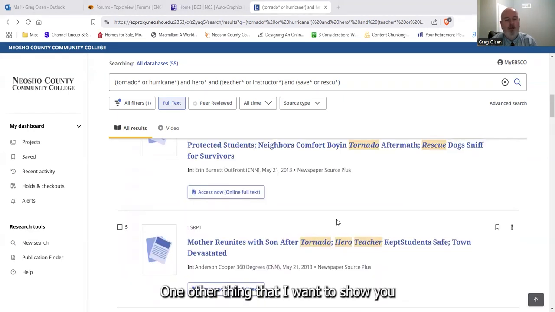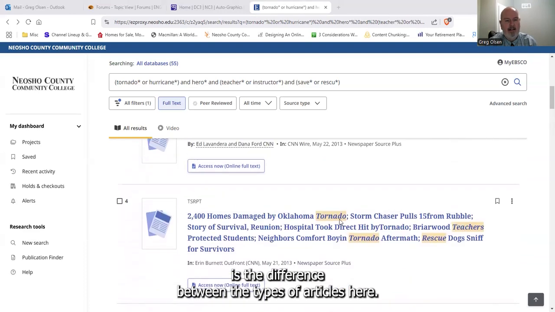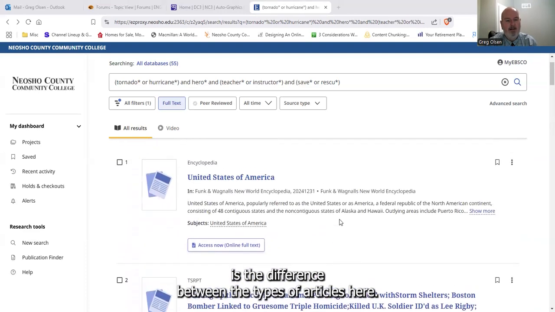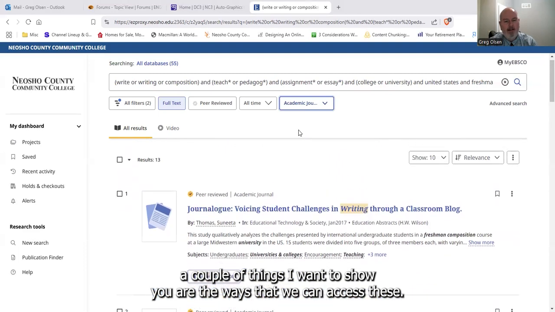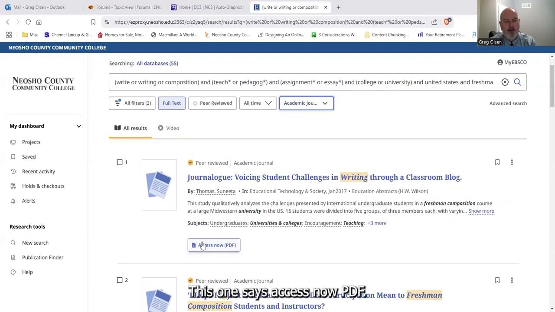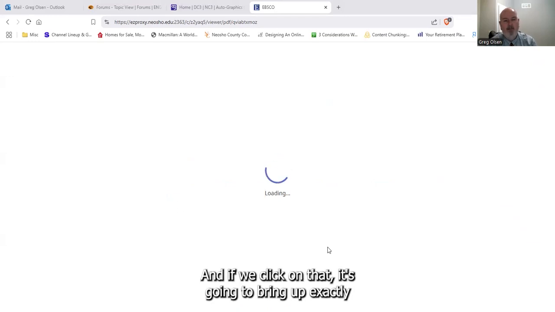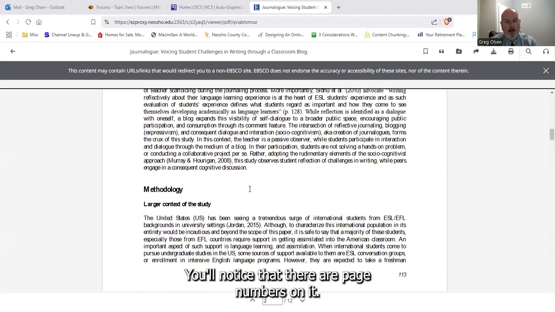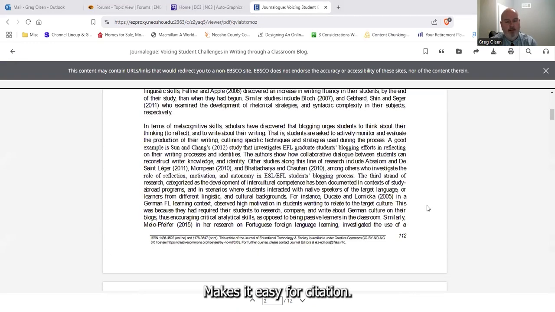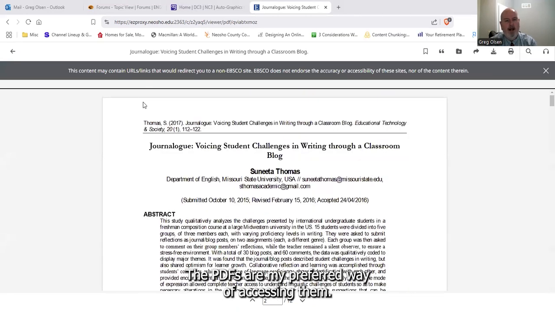One other thing that I want to show you is the difference between the types of articles here. A couple of things I want to show you are the ways that we can access these. This one says Access Now PDF. And if we click on that, it's going to bring up exactly how the article looks within the journal where it was published. You'll notice that there are page numbers on it. It makes it easy for citation. The PDFs are my preferred way of accessing them.